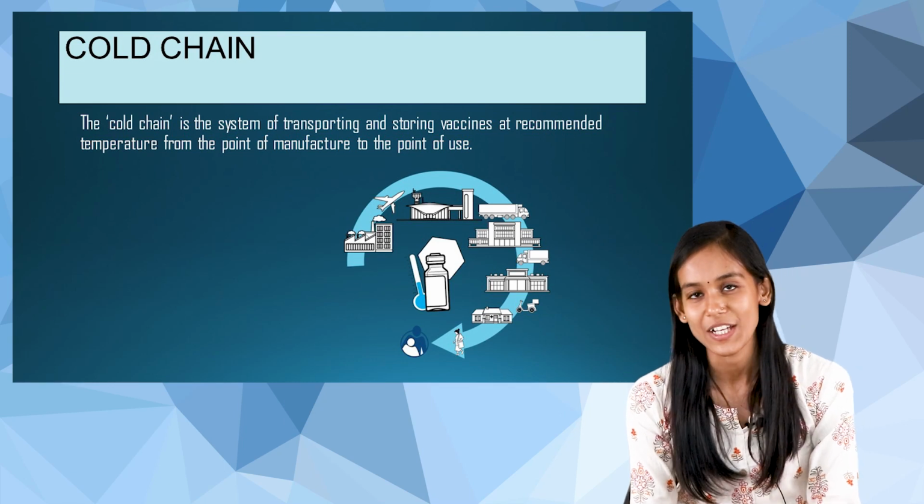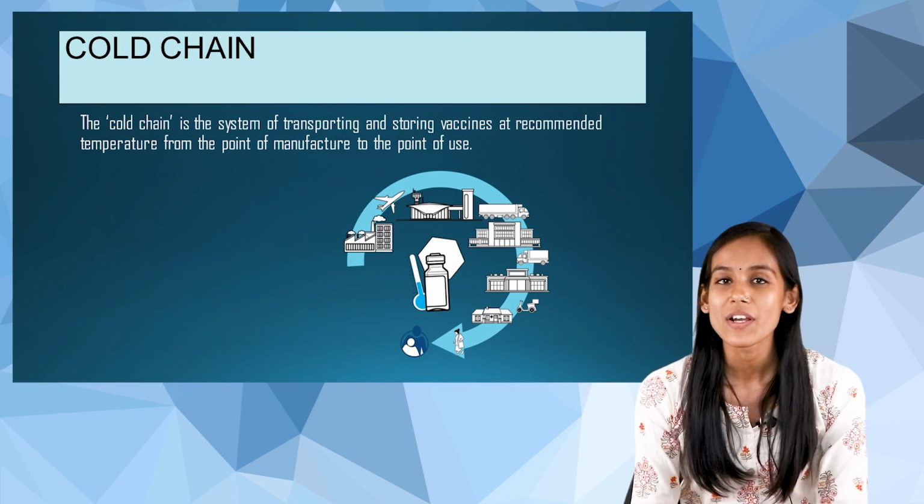So we talked about at what age we should give these vaccines. What will be the dosage? What will be the route and everything, right? But the question is how to store these vaccines. Now, do you think that if you keep the vaccines under normal temperature, would it be effective? So that is why we have something called cold chain. So next we are going to discuss cold chain.